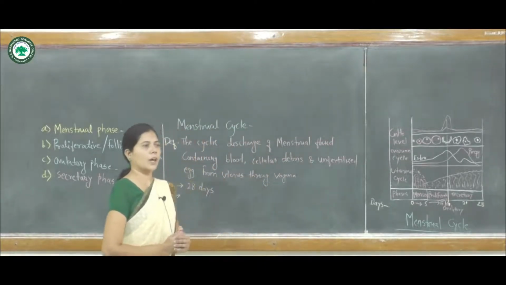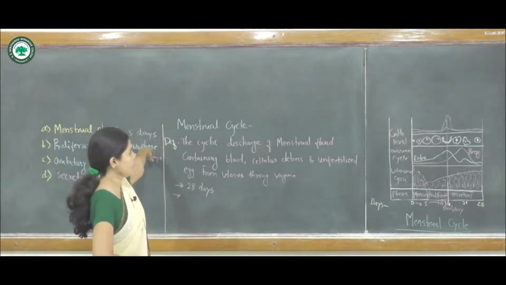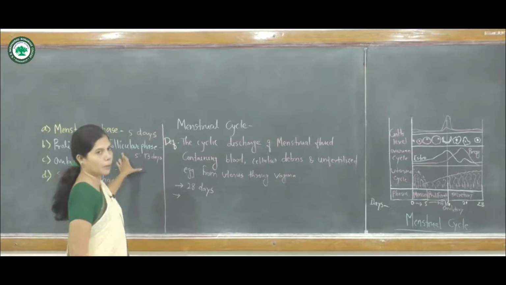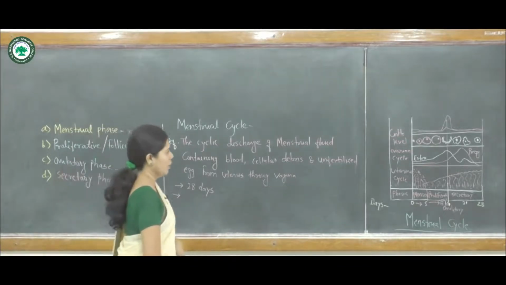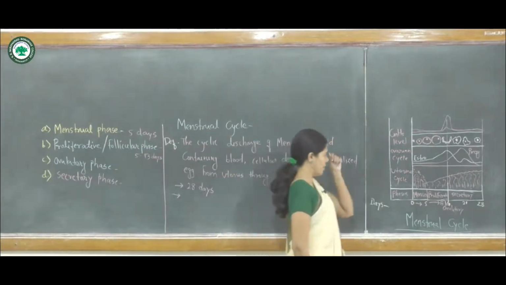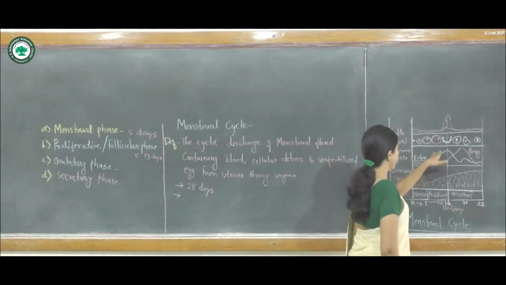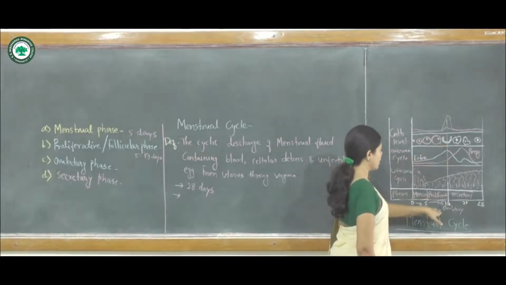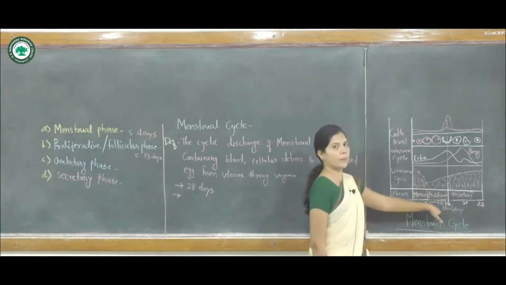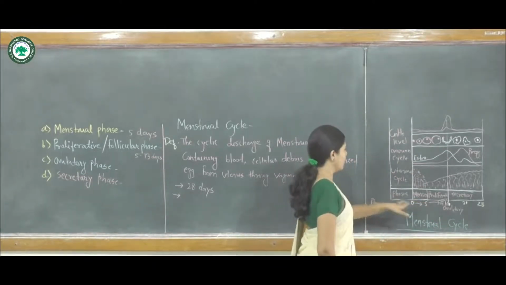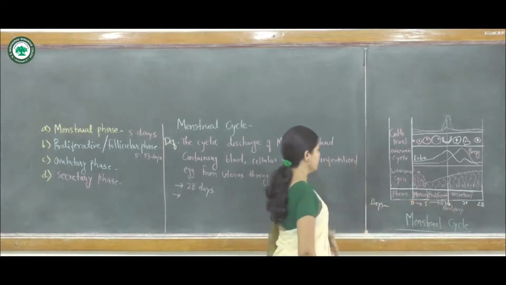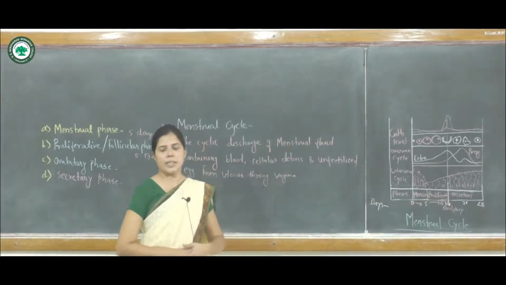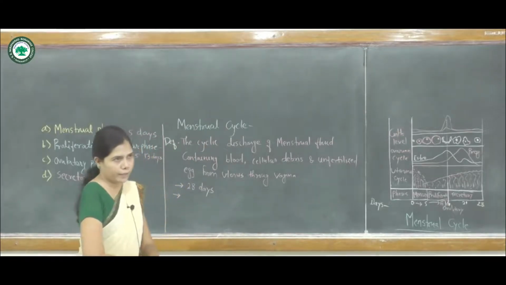It ruptures or breaks down in the first phase, and it is regenerated in the second phase, that is the proliferative phase. Here the estrogen level becomes high, and the formation of the graafian follicle is carried out in the second phase. It is a variable phase, starting from the 5th to the 13th day. Now, the proliferative phase continues to the third phase, known as the ovulatory phase.